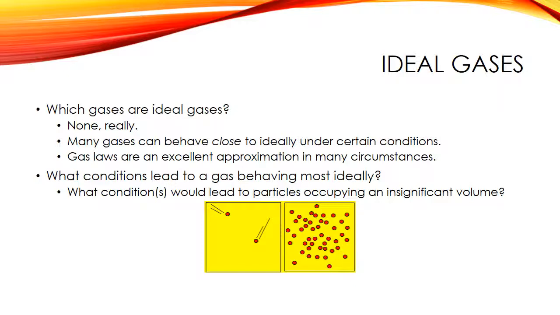So one condition that would lead to a gas behaving ideally would be, A, if the gas is made of small particles. Just imagine if these particles were much, much smaller on either side. If the particles are smaller, then they're going to occupy a smaller volume of the overall volume. But then also, if the gas is at low pressure, the lower the pressure a gas is at, the more ideally it will behave. This is simply because as the pressure goes down, the gas particles take up less and less space in the overall volume that the gas occupies.